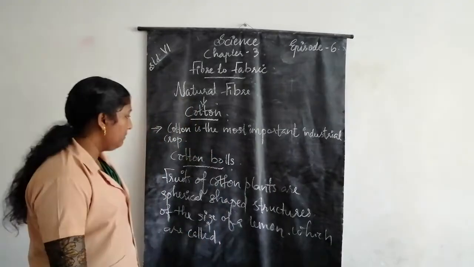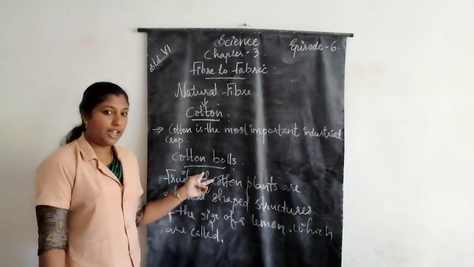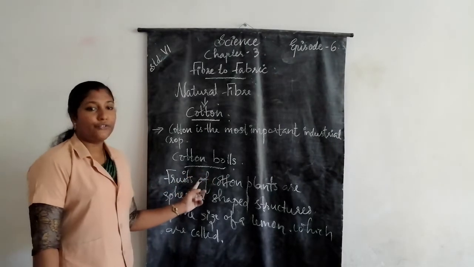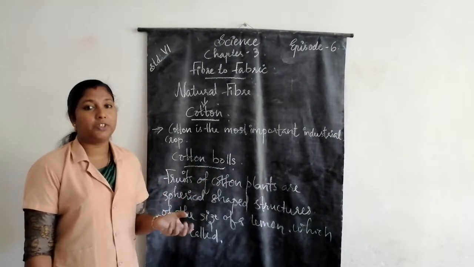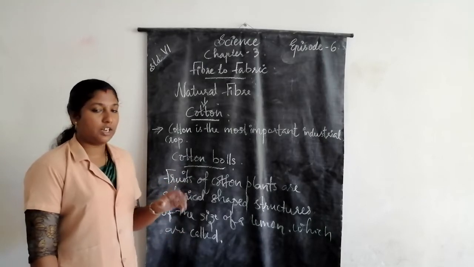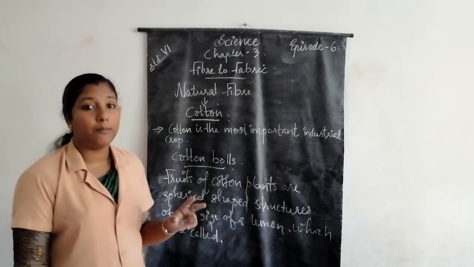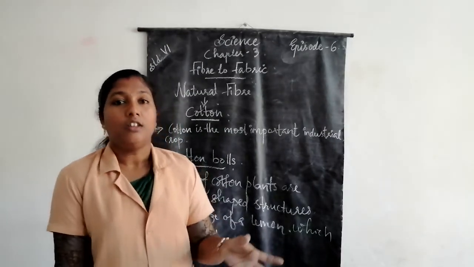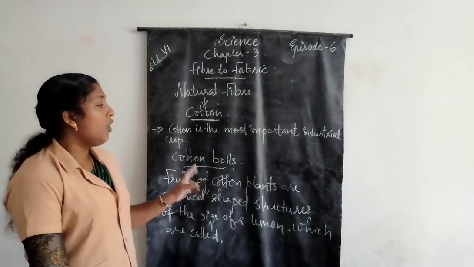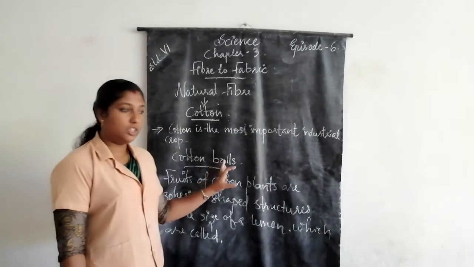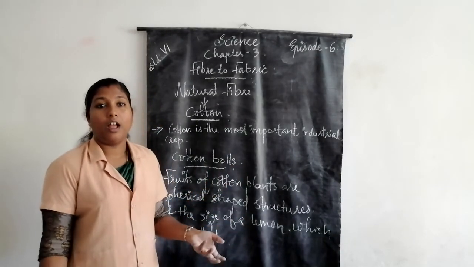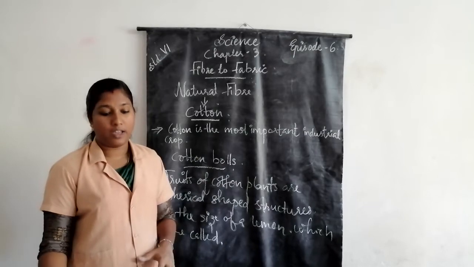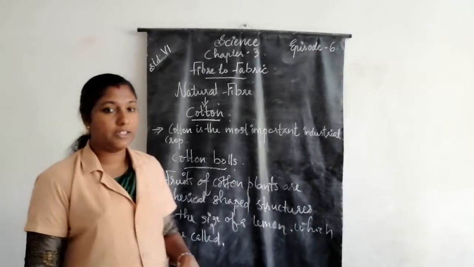Once again, what are cotton balls? Fruits of cotton plants are spherical shaped structures of the size of a lemon or a walnut. These are called cotton balls. On maturation, the cotton balls burst open, exposing the white fibers.